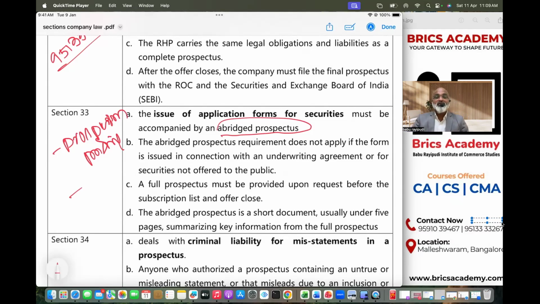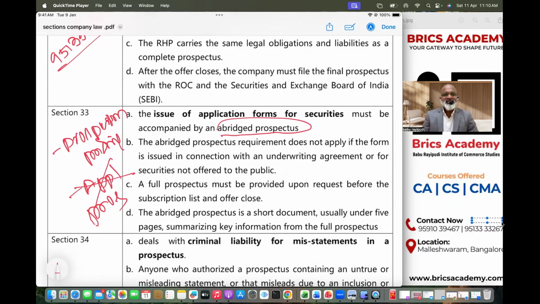One more important thing. Law clearly says, I'm going slow here because these sections are very important. Only application form is not valid unless you issue prospectus. That means suppose you have come to my academy, I gave an application, you filled up the form, I took the fee and gave you admission. I did not give you any brochure about the academy history and everything.